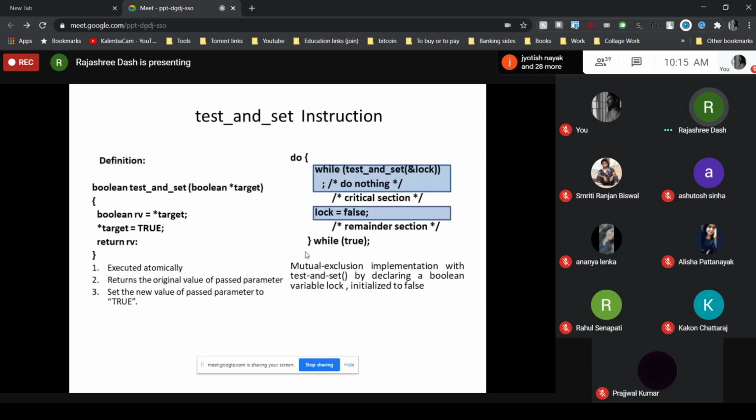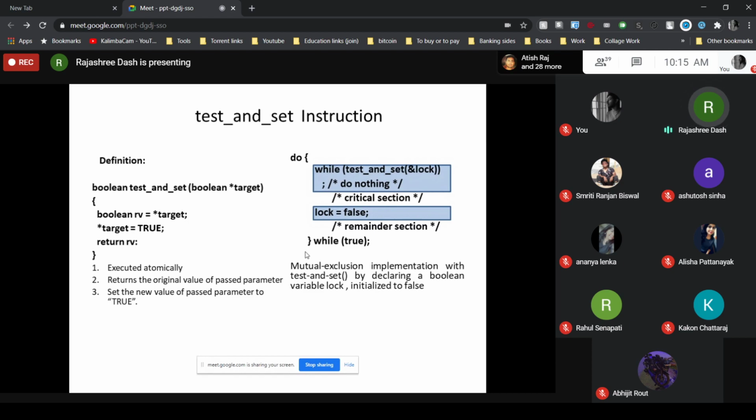Check on the left side for the test and set instruction, where the definition is provided. The test and set instruction takes one argument of type boolean, a pointer variable, and also returns a boolean value. Go through the definition carefully.